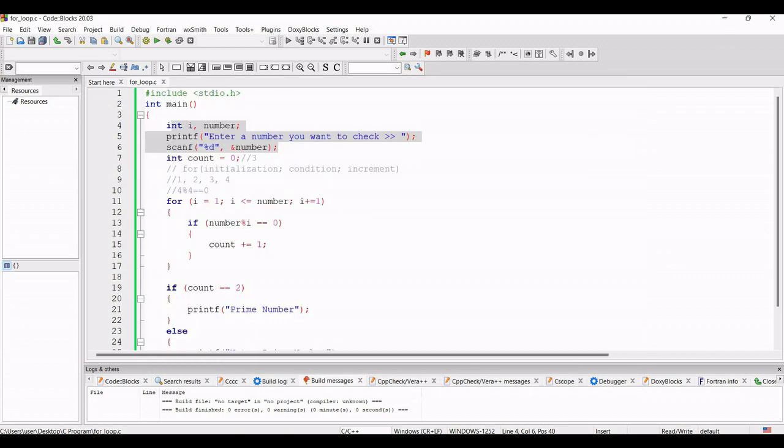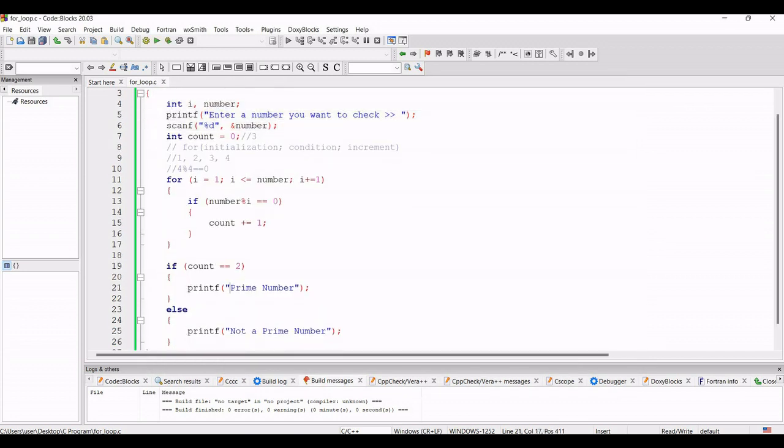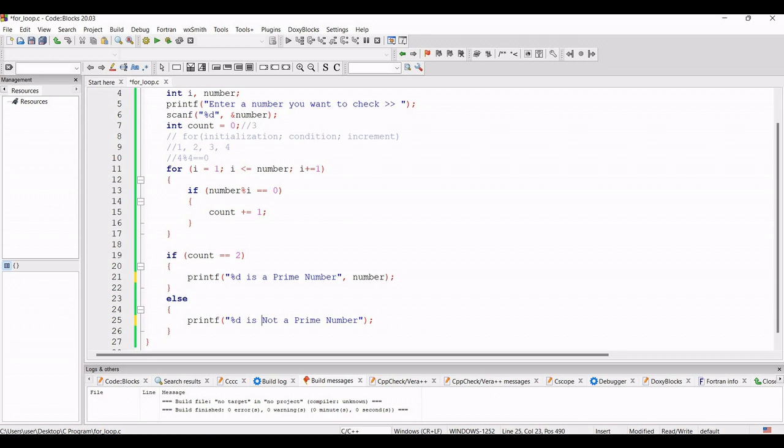So instead of printing this prime number, I will just print, suppose %d is a, and here in %d I have to write number, because number is the name of the variable, and here also I will write "%d is", not just "is" written. So now here also I will give number, so it will be more user friendly.